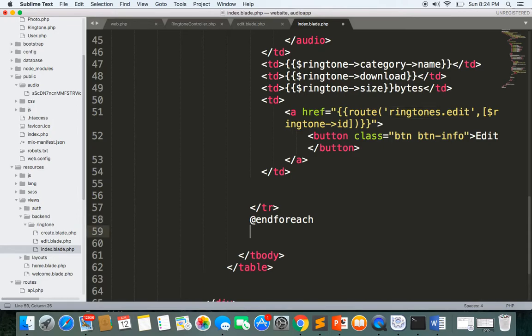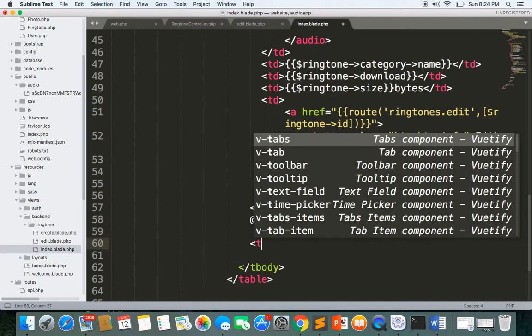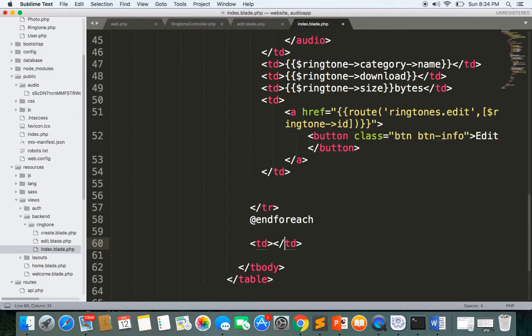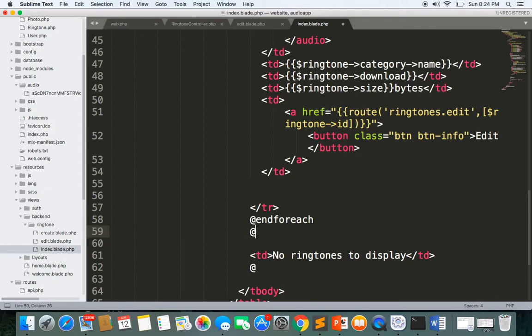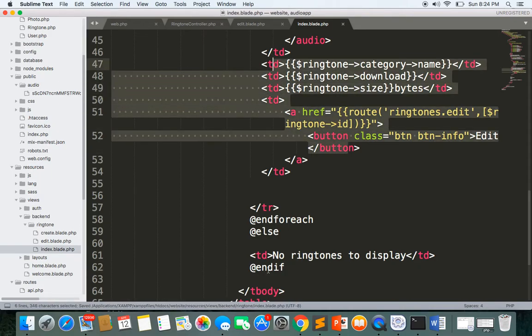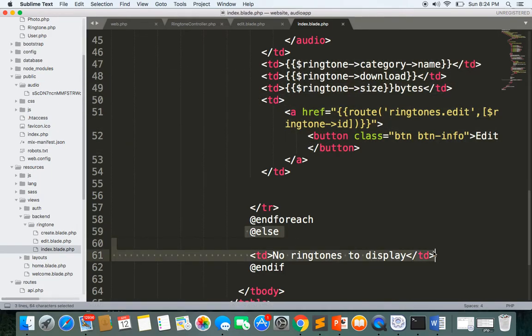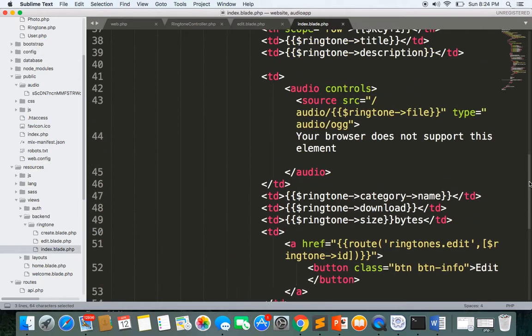So here I'll write td, and here, no ringtones to display. And finally here we'll write the else condition, and here will be the if. So if there is a ringtone, we'll loop over all of them. If there is none, else, we'll display this message, and we'll close our if statement here.